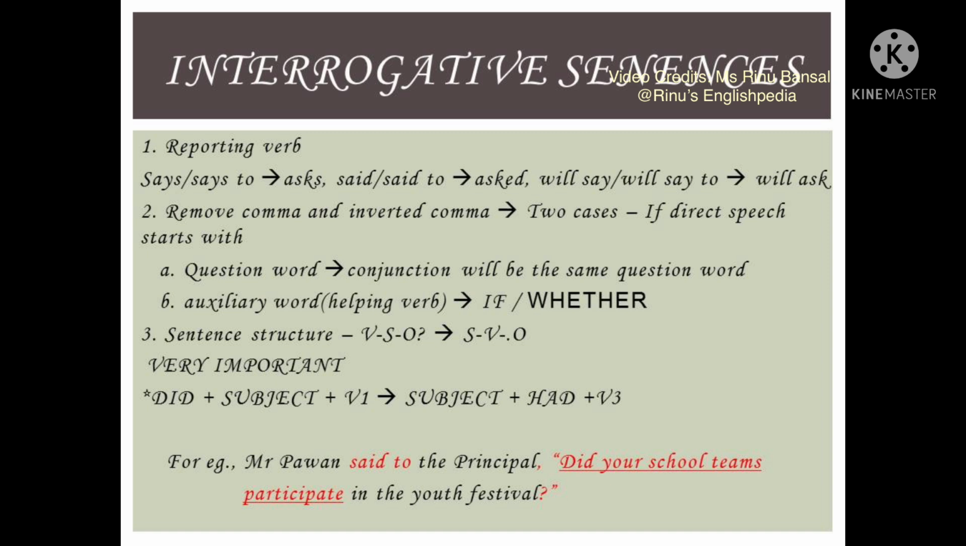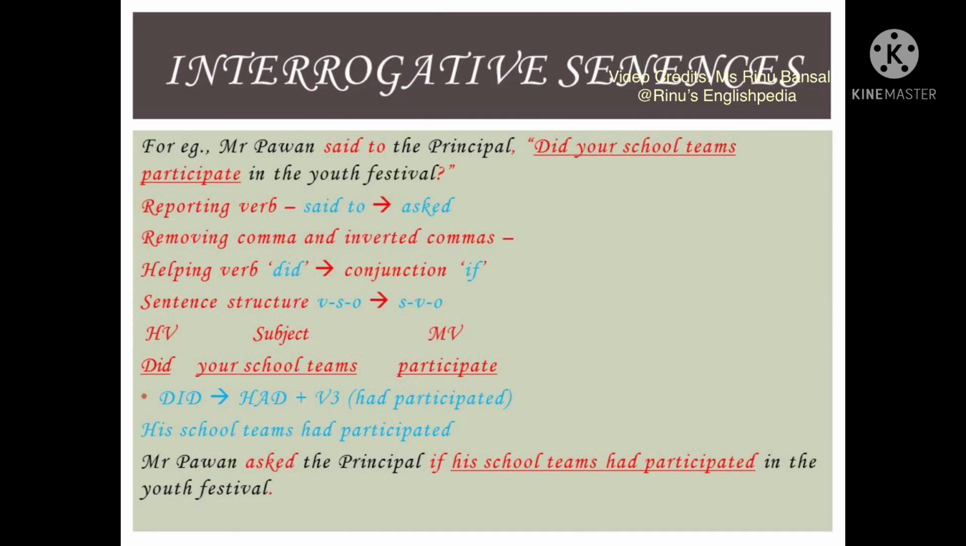For example, let us study the sentence, Mr. Pavan said to the principal, did your school teams participate in the youth festival? So let us now apply all the rules one by one. Over here, the reporting verb said to will convert into asked. Then we need to remove the commas and inverted commas and add the conjunction if. If is added because the sentence in the direct speech is starting with the helping verb did. The third rule, that is the sentence structure, needs to be changed.